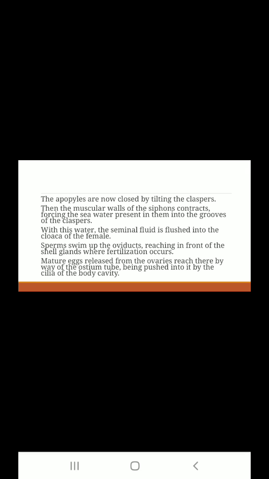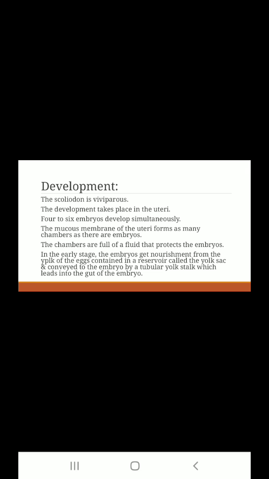where fertilization occurs, and the sperm is stored in the shell gland. After that, in the female body, the mature egg is released from the ovaries, and these eggs reach by way of the ostium tube and are pushed by the cilia of the body cavity. The cilia present in the body cavity push the eggs into the oviduct or shell gland, and in that condition the sperm fuses with the egg, and after that fusion the embryo can be formed. The formation of that embryo is called fertilization.